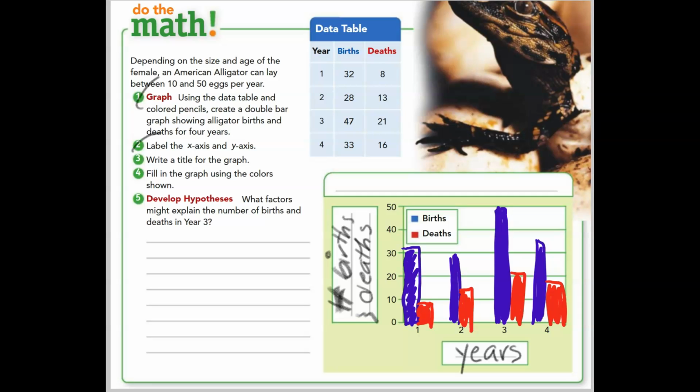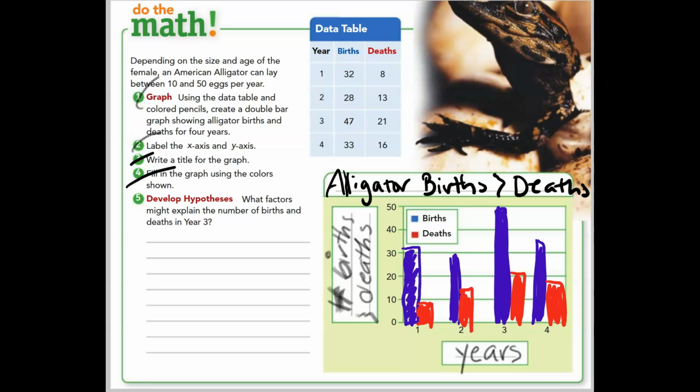We now want a title for our graph. We don't have to be creative. Alligator births and deaths. Boom. Fill in the graph using colors. Boom. Did it.